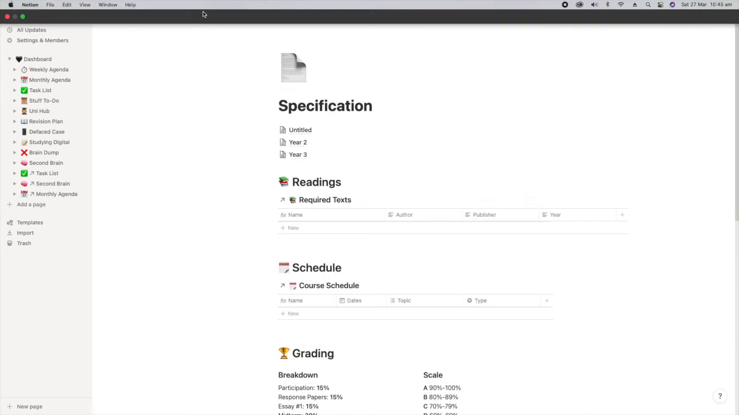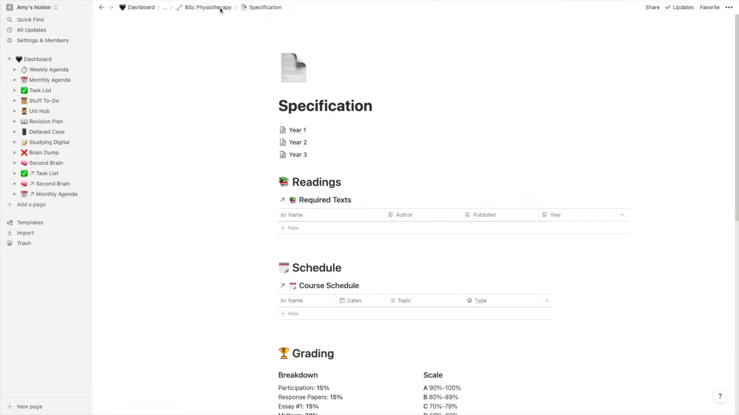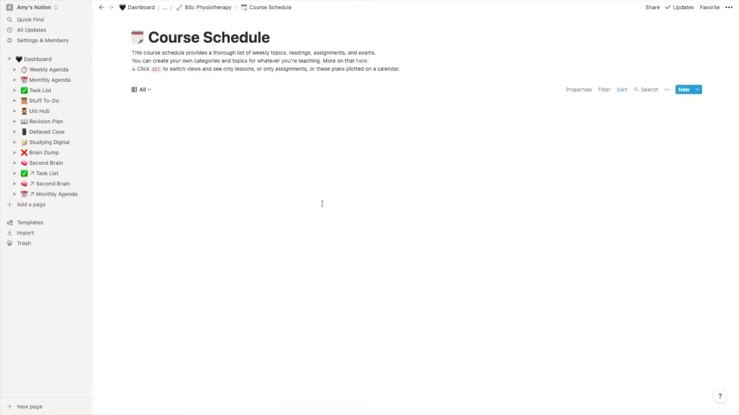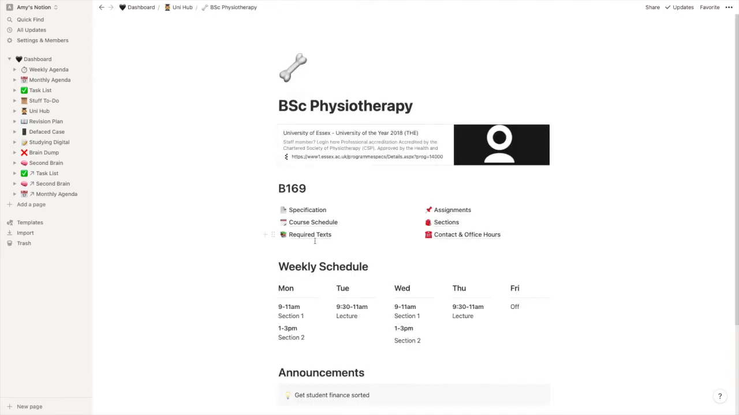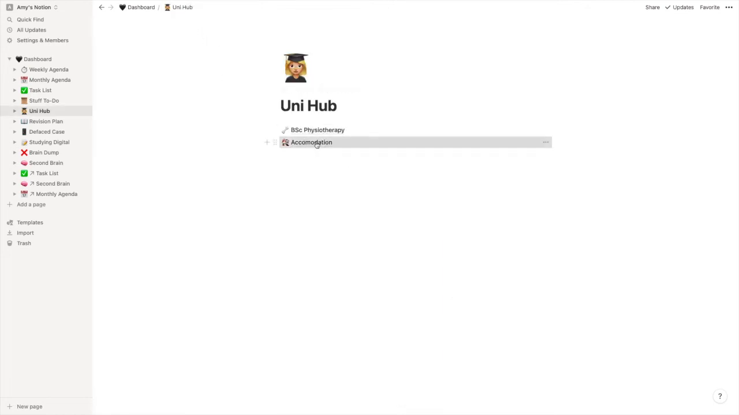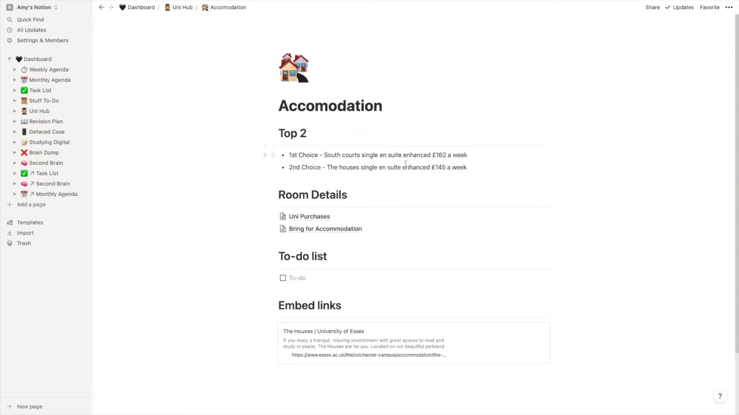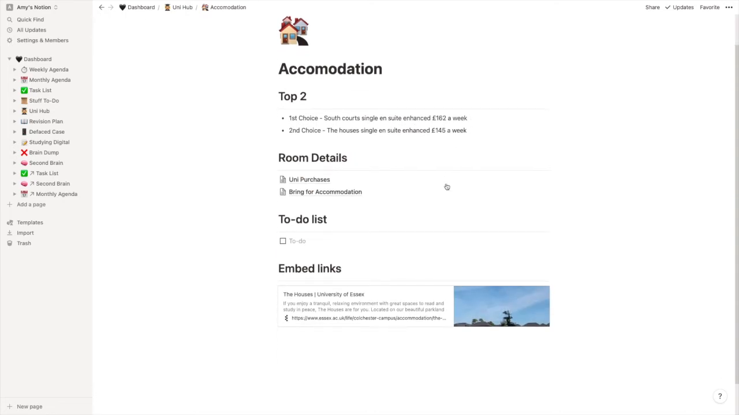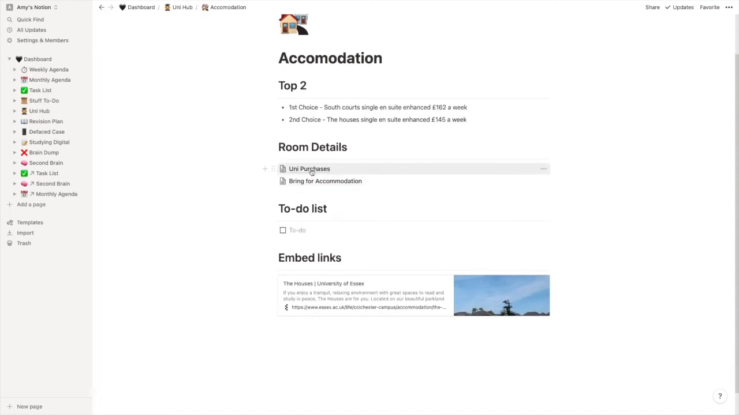And in here we've got the specification, readings, grading, things like that, course schedule, required text, assignment, contact hours, blah blah blah, that's all in there. And then we'll head back to Uni Hub and go to accommodation, and I've put down all my different accommodations and what I'd prefer.